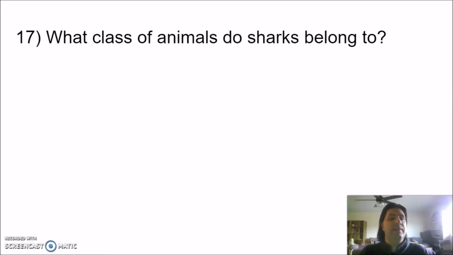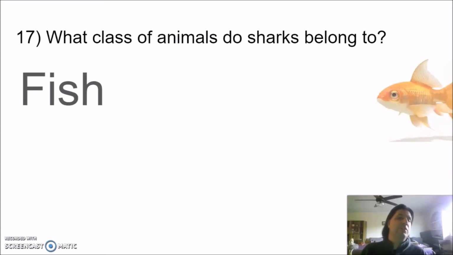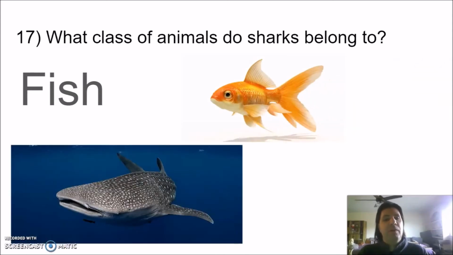Number 17. What class of animals do sharks belong to? The answer? Sharks are fish. Some fish are very small like a goldfish, and some fish are very big like a whale shark, but they're all just fish. They have gills and scales and cold blood.